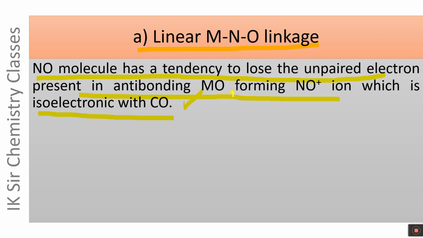NO molecule contains 15 electrons, 7 plus 8. But NO plus ion has 14 electrons. Thus, CO and NO plus ion are isoelectronic, and a well-known fact can be stated as follows: the isoelectronic species have the same bond order and the same magnetic character.